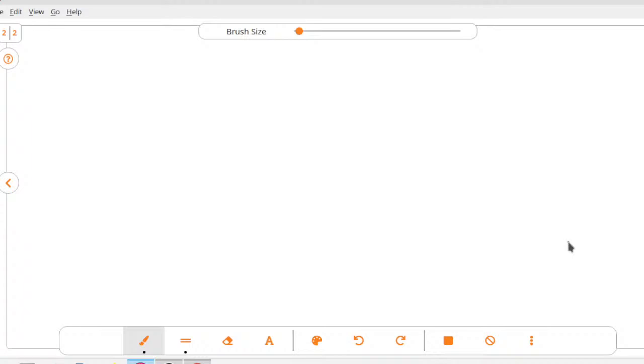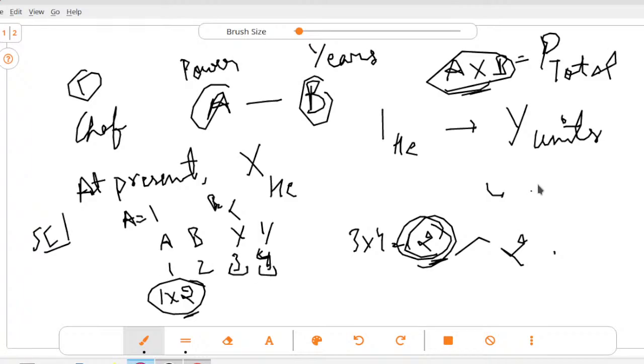It means the total power that we require is A into B, and XY is the total power that we can produce.